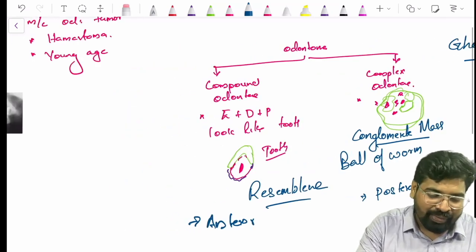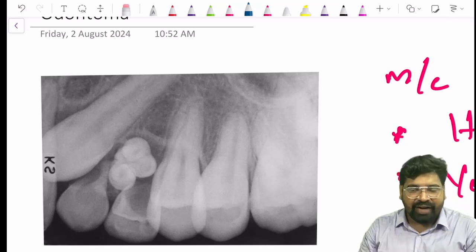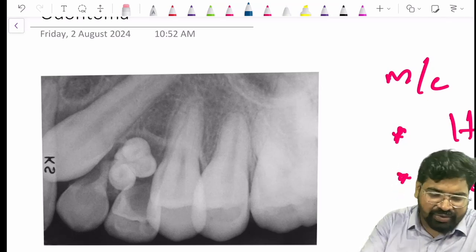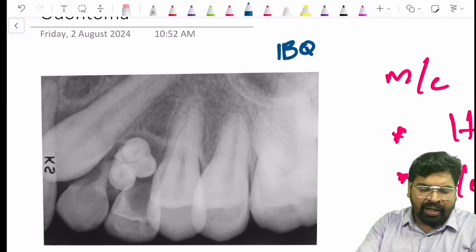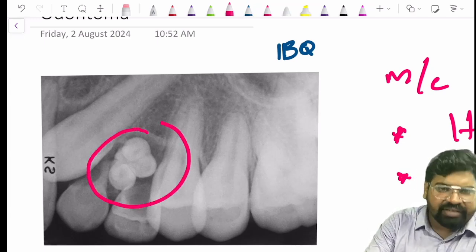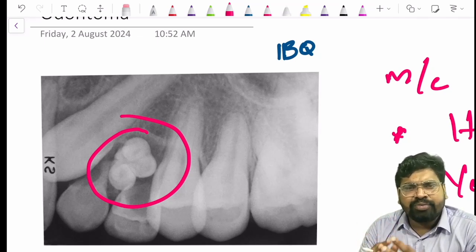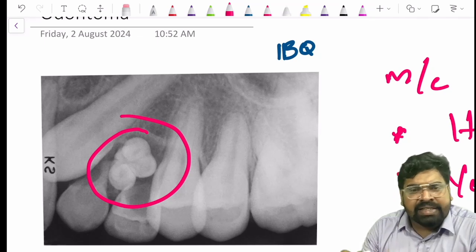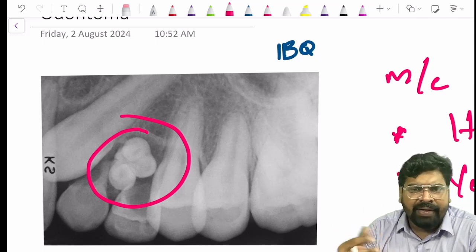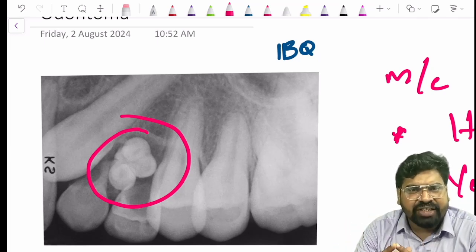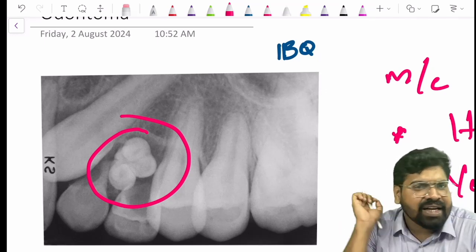This is about odontoma. Can you see in this picture the first radiograph? Let's go to the first radiograph because this is an image based question. We are discussing IBQs along with the videos. Can you see this structure there? There are some kinds of radio opacities. Odontomas usually come with radio opacities surrounded by a little radiolucency, because they are hard tissue structures. They come with radio opacity and a small radiolucency surrounding it.